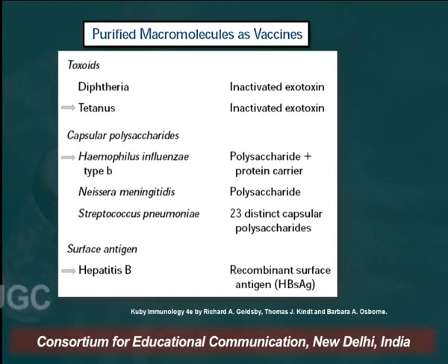In this, sometimes a toxoid is used. A toxin is a metabolite produced by a pathogen. This toxin can be inactivated by formaldehyde and converted into a toxoid. Diphtheria and tetanus are the most important diseases that have been countered by using toxoid as a vaccine. The capsular polysaccharide, for example in the case of Haemophilus influenzae type B, is actually used as a vaccine material. The surface antigen, in the case of hepatitis B, has been used to combat the disease, hepatitis.